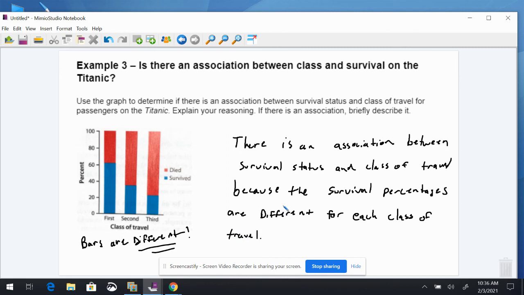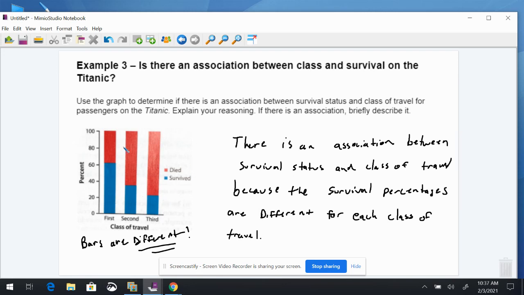If there is an association, we have to be able to determine what that association is. In this case, there's an association between survival status and class of travel, because the survival percentages are different for each class. If they were all the same, we would say there's no association. If all of these bars were exactly identical, then it wouldn't matter whether you were in first, second, or third class; you would be just as likely to survive as to die. But here you can clearly see that third class had a lower survival percentage than first class did.